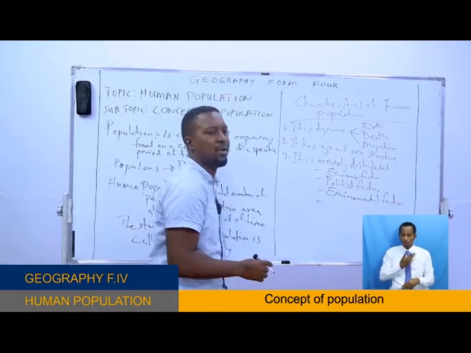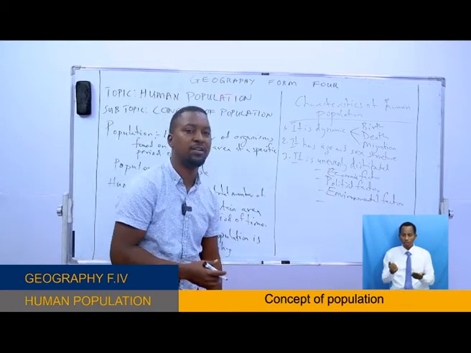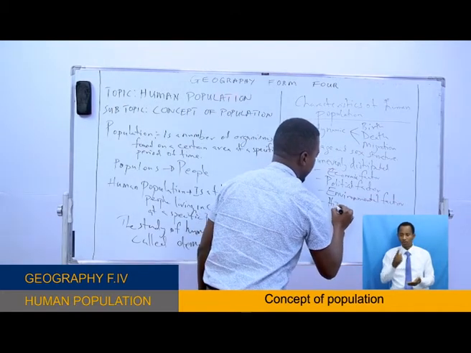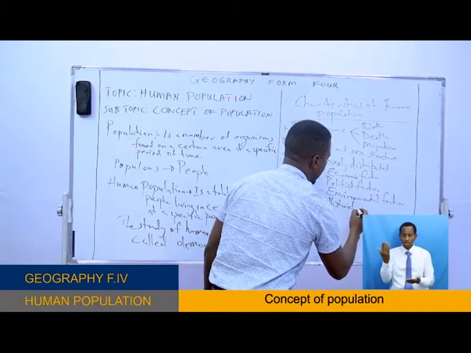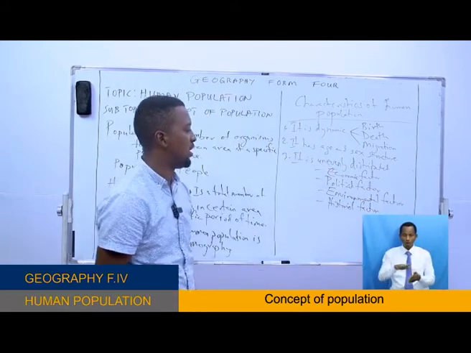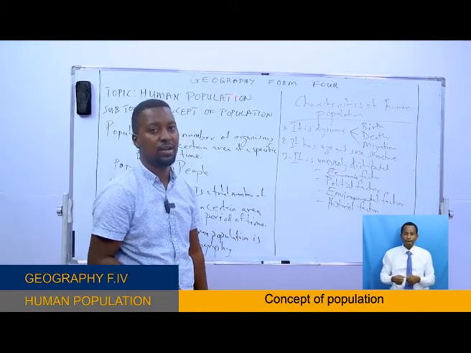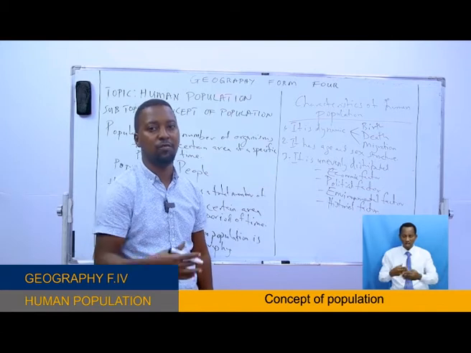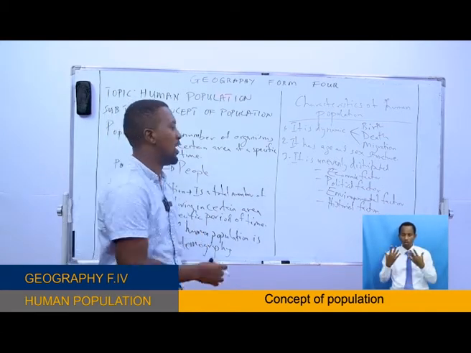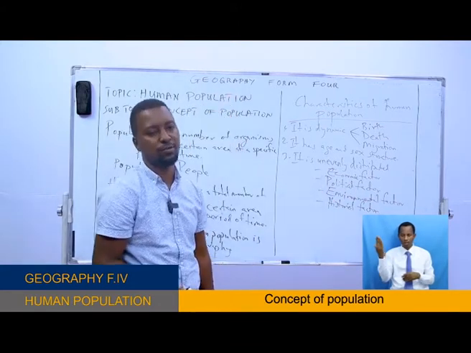Another factor which makes the human population unevenly distributed is historical factors, as I said. For example, in areas where slave trade activity was conducted, you will see the number of people living there is different from other places, okay? Now those can be the factors which make the population unevenly distributed, okay.